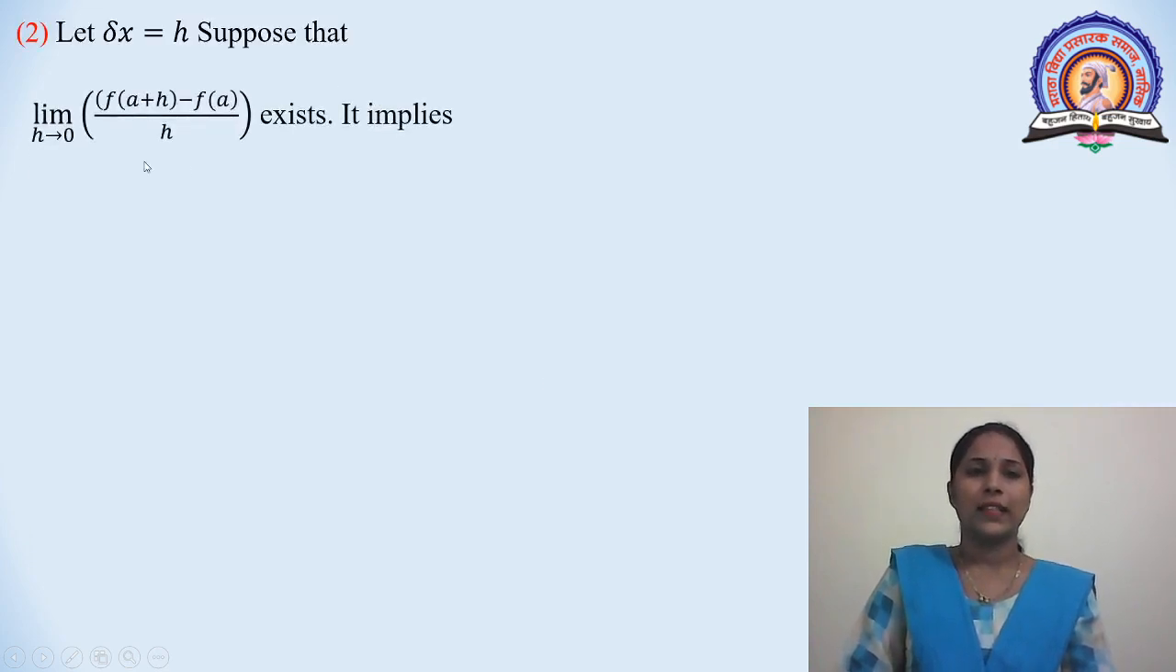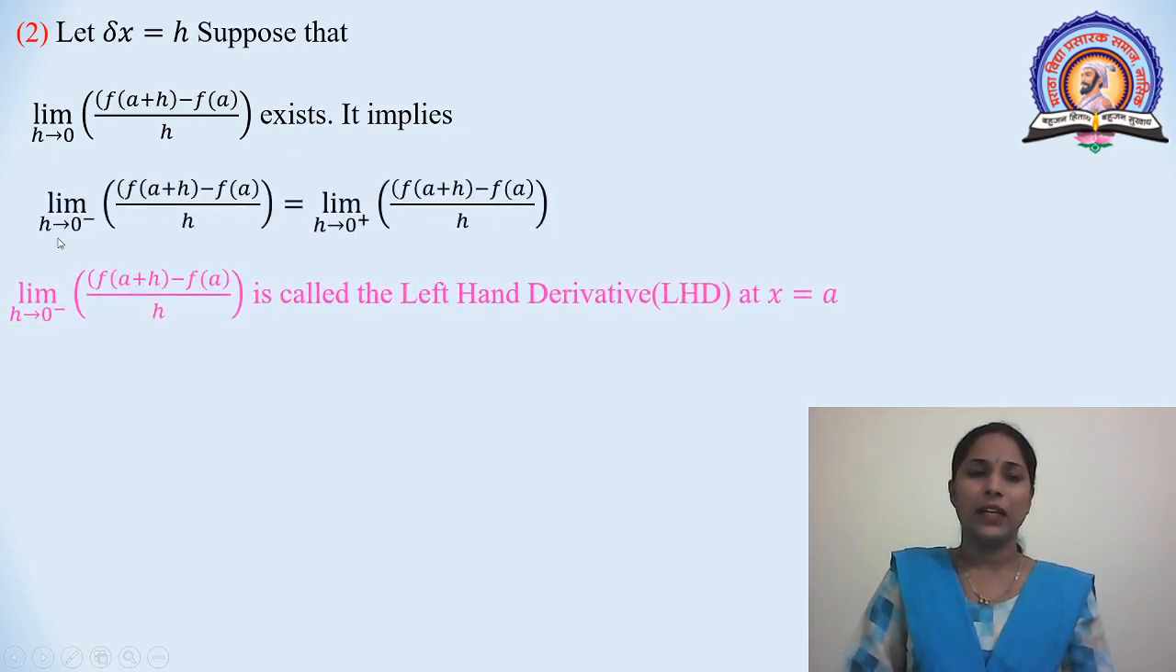Let delta x is equal to h. Suppose that limit h tends to 0 of f of a plus h minus f of a divided by h exists. It implies limit h tends to 0 minus of f of a plus h minus f of a divided by h is equal to limit h tends to 0 plus of f of a plus h minus f of a divided by h.